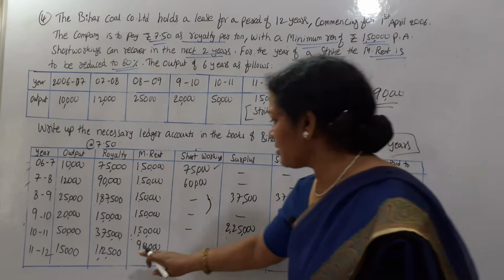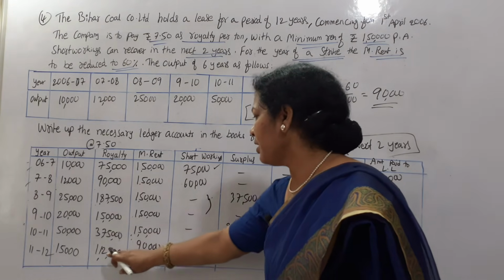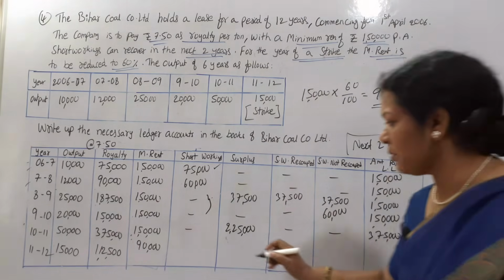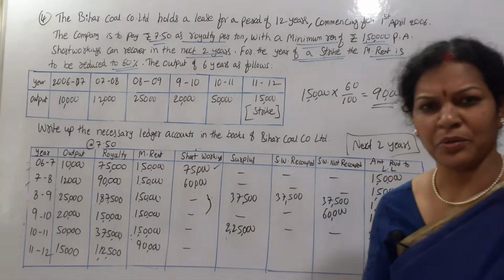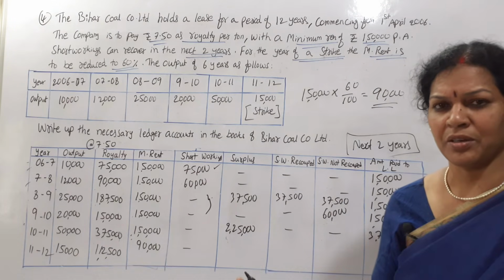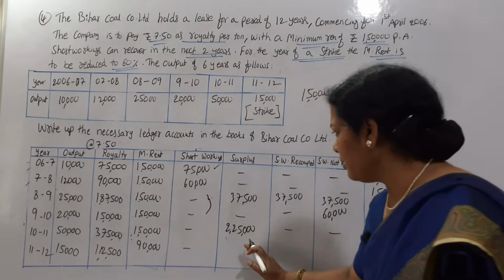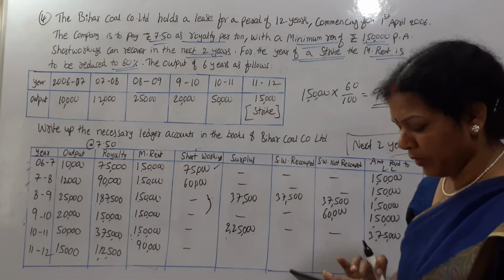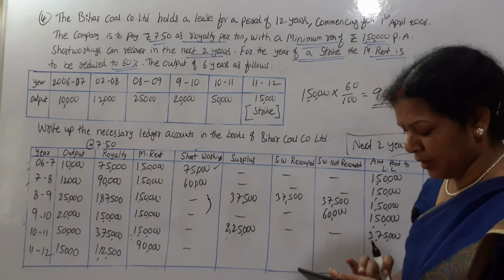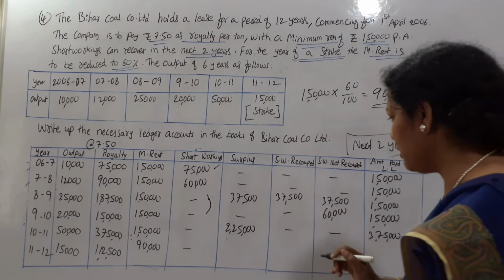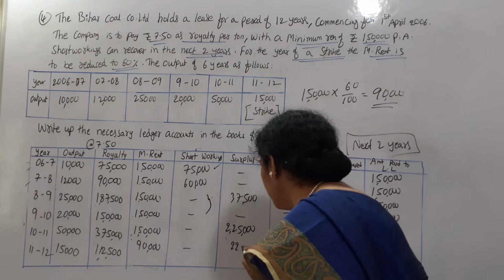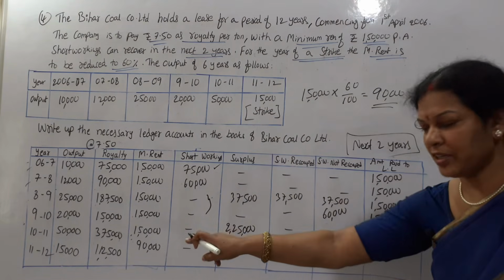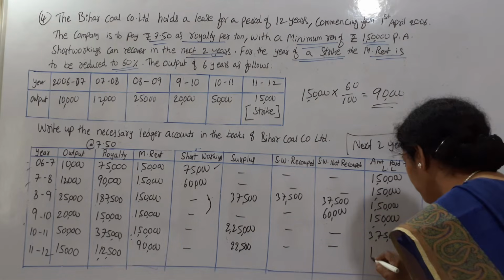Last year minimum rent is this much, and royalty is more. Whichever is highest, that will be paid to the landlord. Here no short workings or nothing. So simply you can just show it as surplus, 1,12,500 minus 90,000, 22,500. You can just mention it, but anyway we will pay to the landlord whichever is highest, 1,12,500.